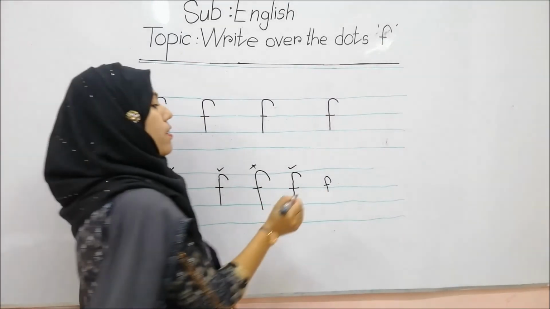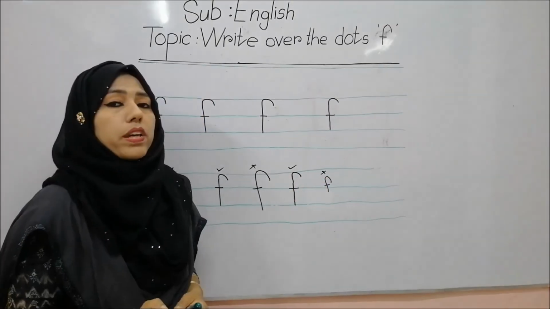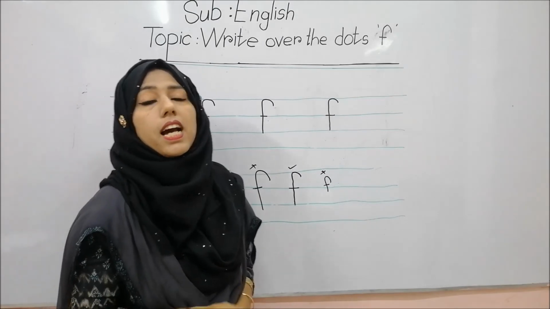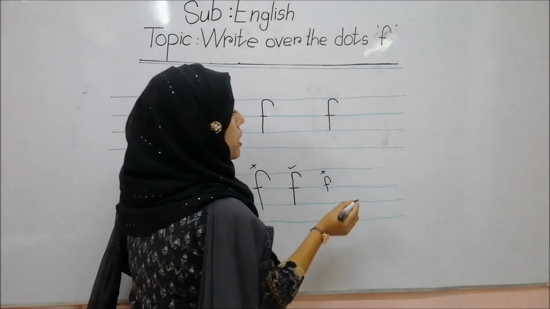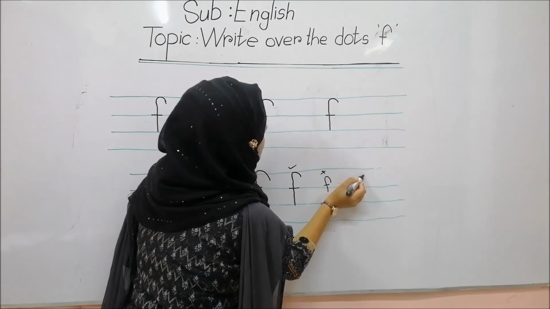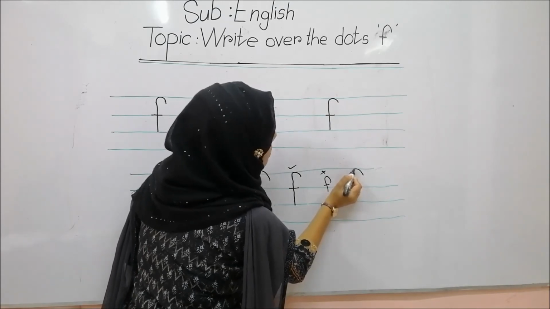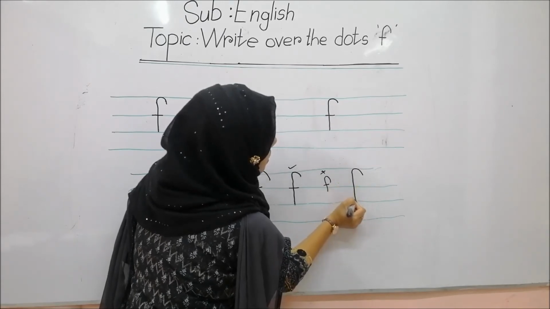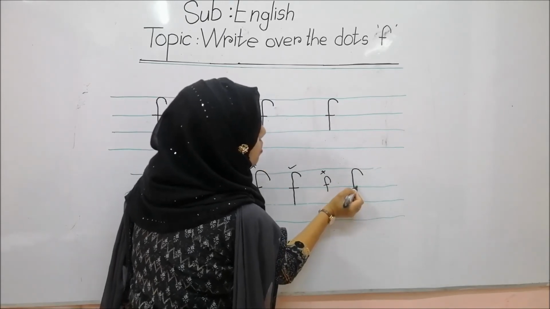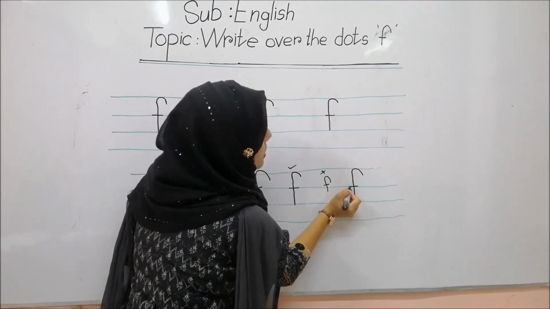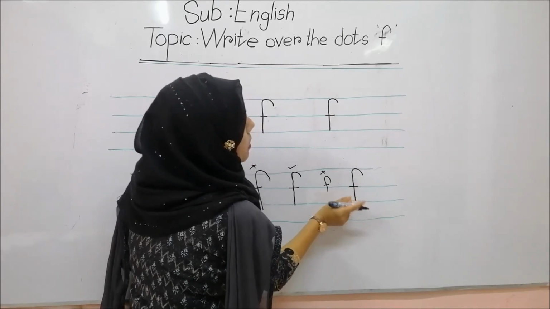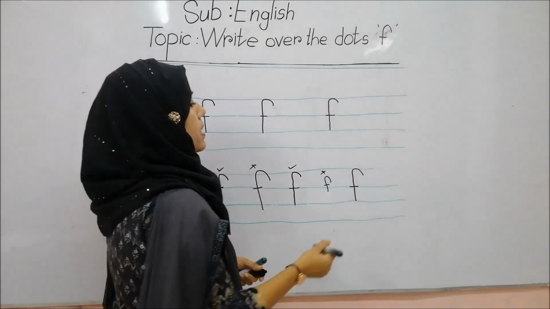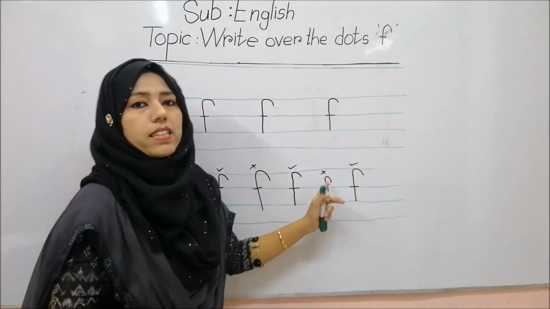This is also wrong. So what do we have to do? We have to write it in the proper way and we have to maintain the line also, right? I am showing you again. Please be careful. Half circle, you have to touch the line, then go down and touch the third line, right? Now, sleeping stick in the second line, right? In the second line, sleeping stick. This is letter F. Write down like this way, okay?